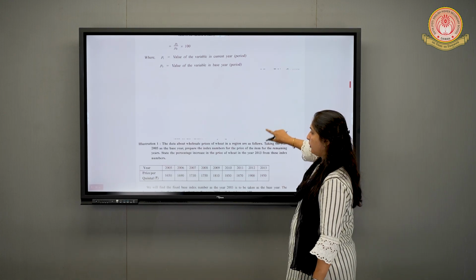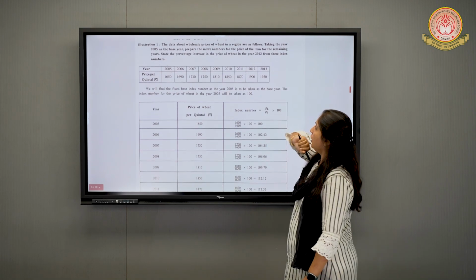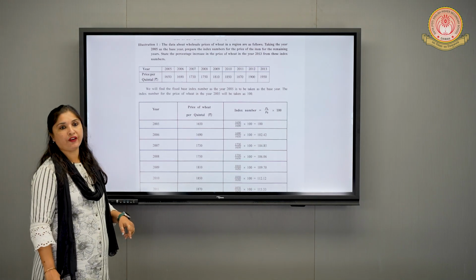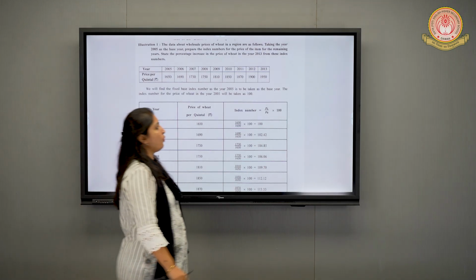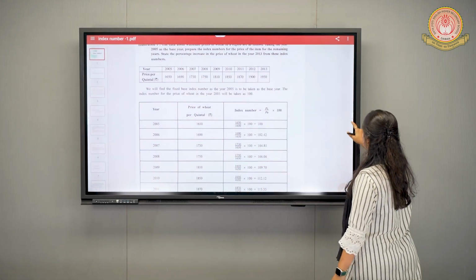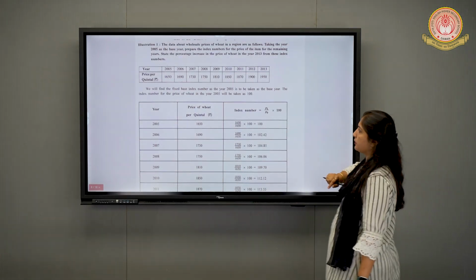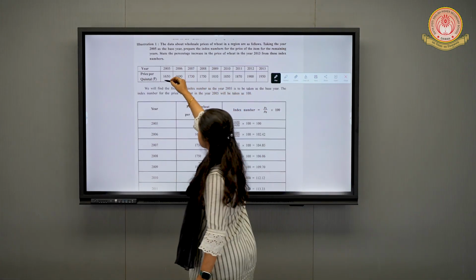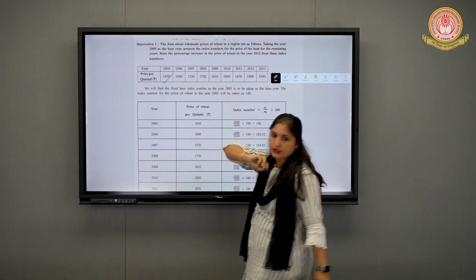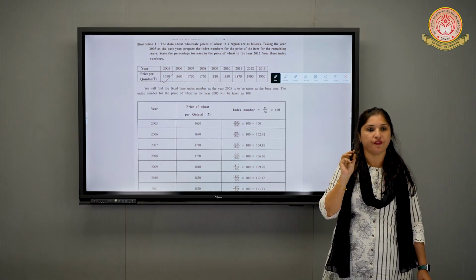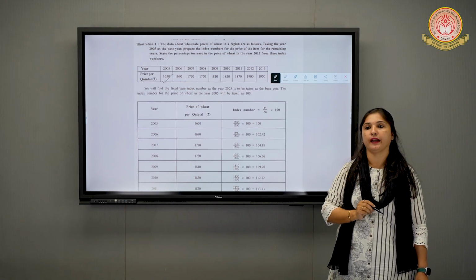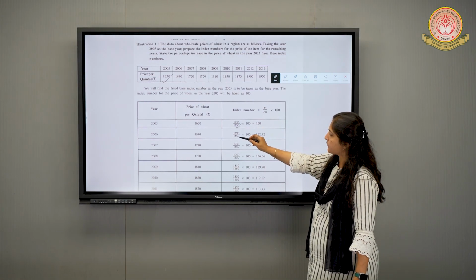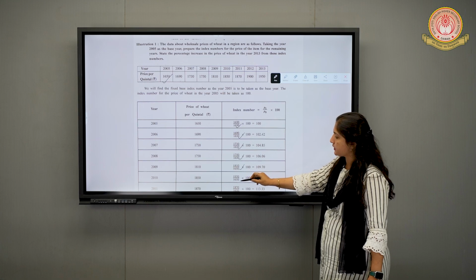Okay, very good. So we'll move further. We'll see one illustration. In this illustration, it is given taking the year 2005 as the base year. Can you see? What is the price of 2005? Yes, it is 1650. When it is given that the base year is fixed, every year you have to divide by 1650. Can you see? Every year it is divided by 1650.